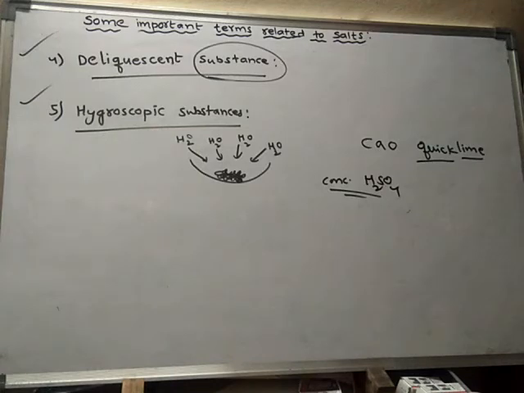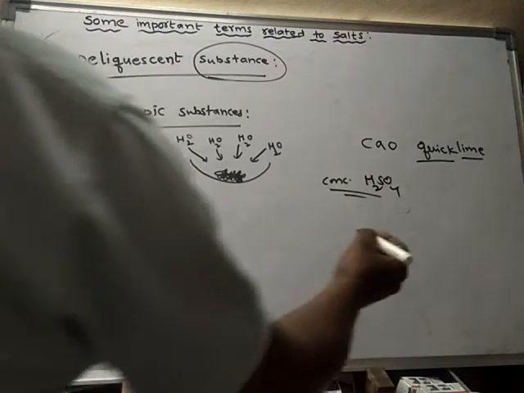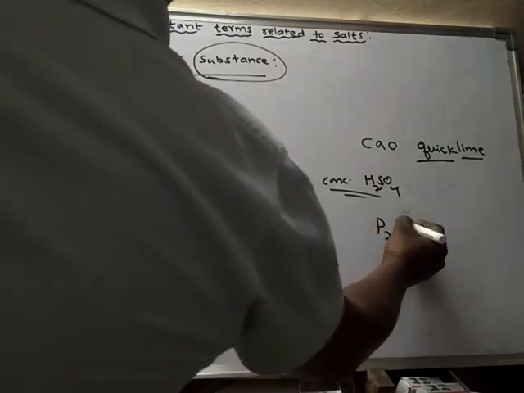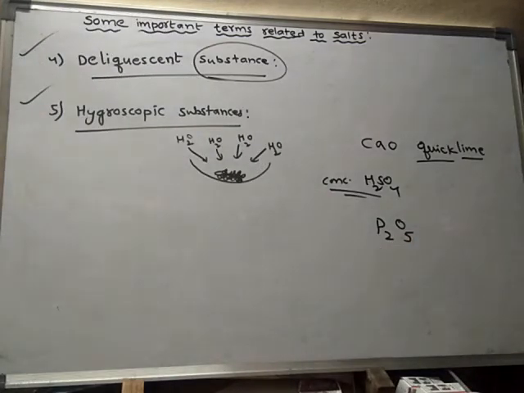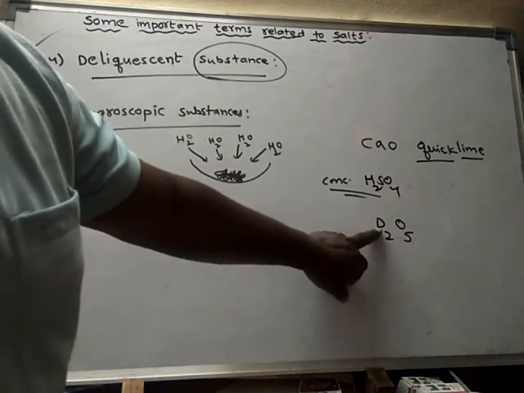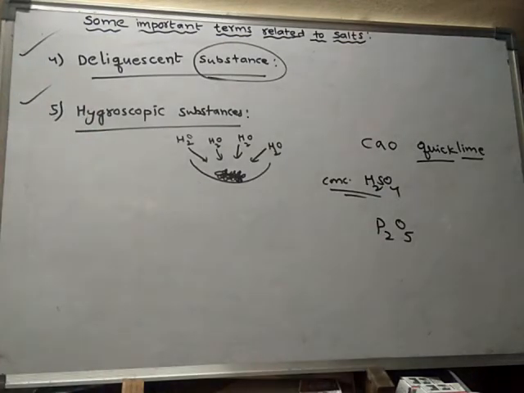Concentrated sulfuric acid. In the same way, phosphorus pentoxide, P2O5, is another hygroscopic substance. It also removes the moisture from the atmosphere.